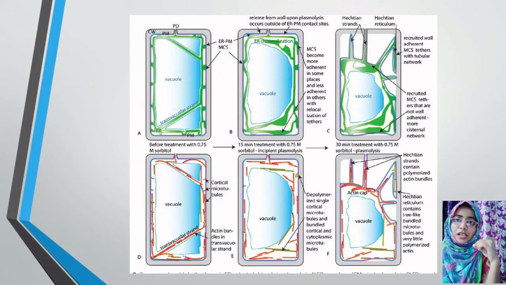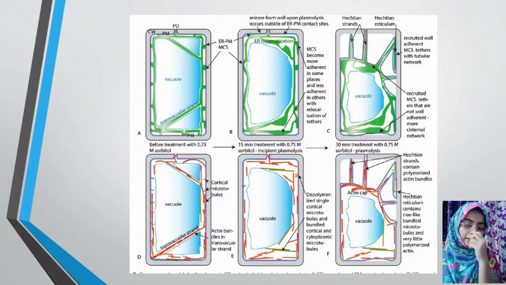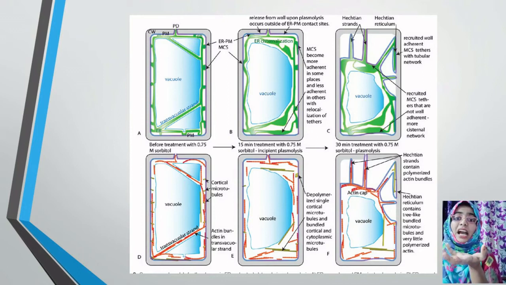The upper green colored structures are called plasmolysis. What are they called? Plasmolysis. Below that, after C, you go with the F-like structure. Here the same vacuole structure is placed in a hypertonic solution. Now inside the vacuole you don't have anything, because everything has been shrunk, yes or no? So now this vacuole is being kept in a hypotonic or hypertonic solution.